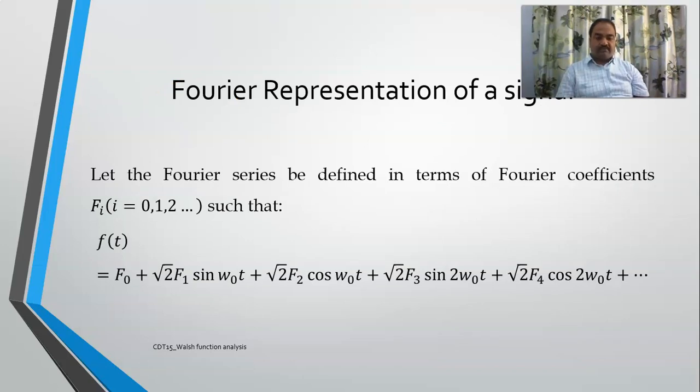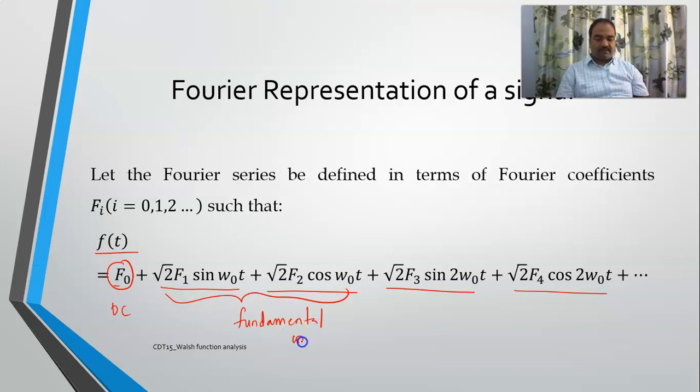So this is the Fourier representation of any periodic signal. These are the F1, F3 and F5 terms. These are the sinusoidal components, these indicate the cosine components, and this is the DC component. These two are the terms representing the fundamental components, whereas this is the DC component.